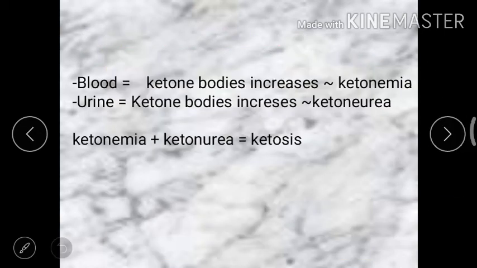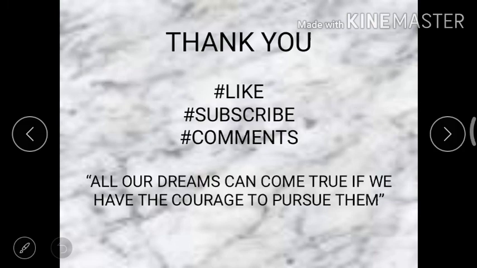So now, when ketone bodies increase in the blood, that causes ketonemia, and when ketone bodies increase in the urine, that causes ketonuria. Both terms, ketonemia and ketonuria, are commonly known as ketosis.